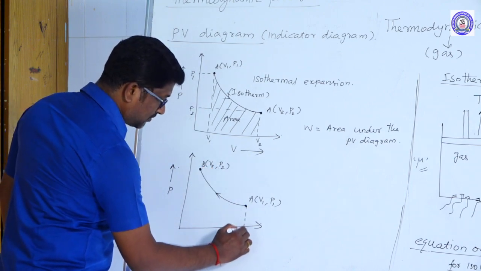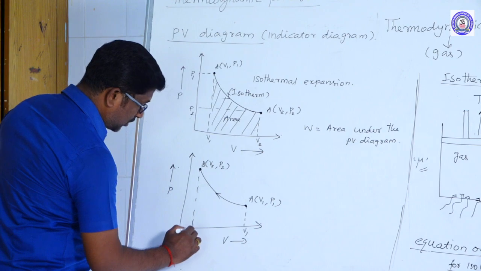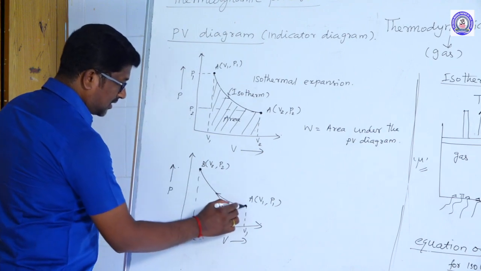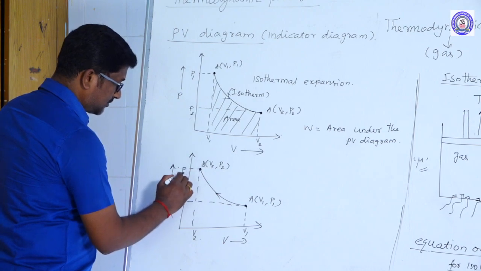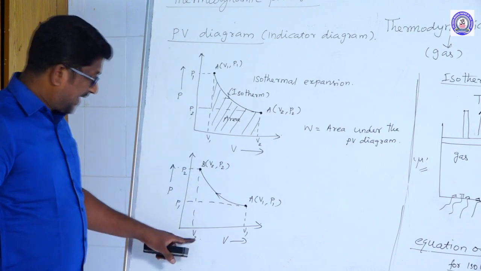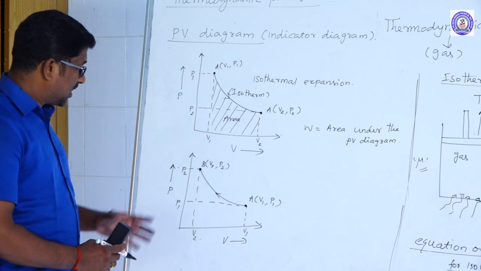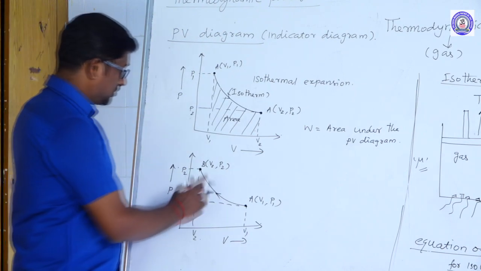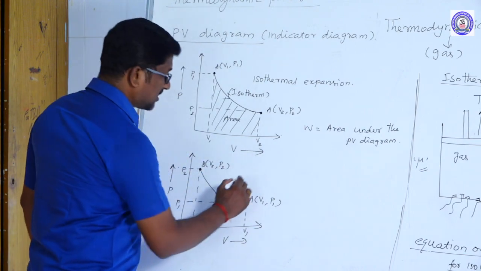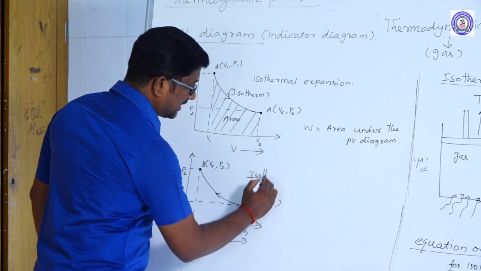This is the initial volume, this is the final volume, this is the initial pressure, and this is the final pressure. Here the final volume is less than the initial volume, and the final pressure is more than the initial pressure. So this isothermal process is called isothermal compression.